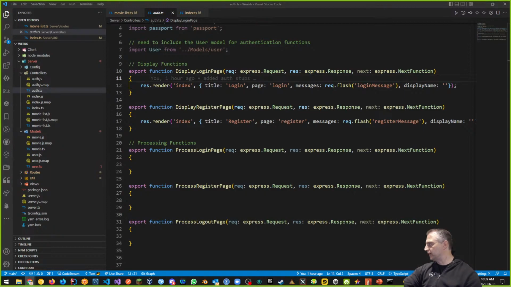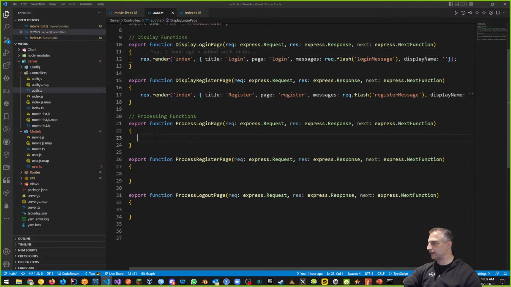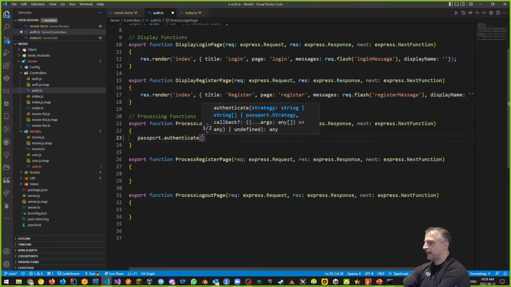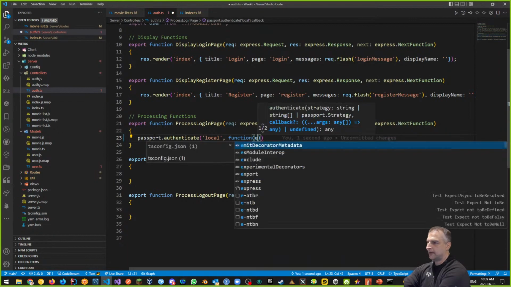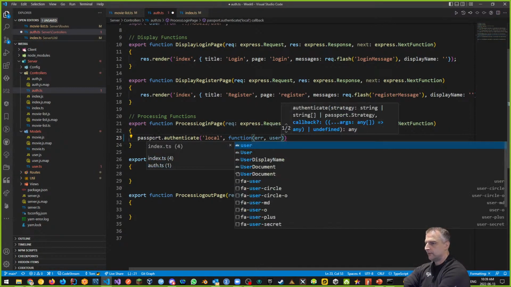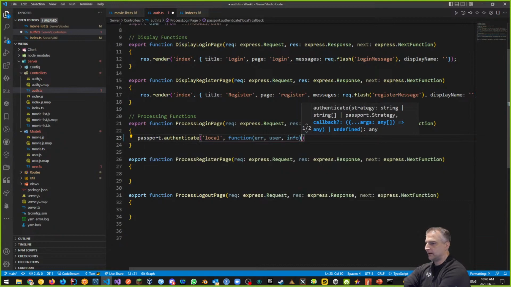Well, we need to do a little bit of passport magic, is what I like to say. So let us process the login page, and I'm going to show you what that looks like here. I'm going to use passport.authenticate. When I want to log in, I want to use the authenticate method. And I'm going to tell it that I want to use the local strategy to authenticate with. That means username and password. I want to use a callback function when I'm doing this. The callback function can have many arguments, but the ones I'm going to pass into it are error, user, and info. Okay, those are the 3 arguments I'm going to pass in.